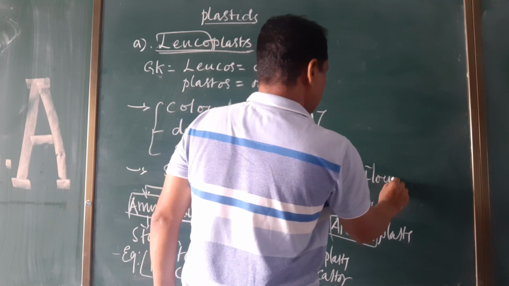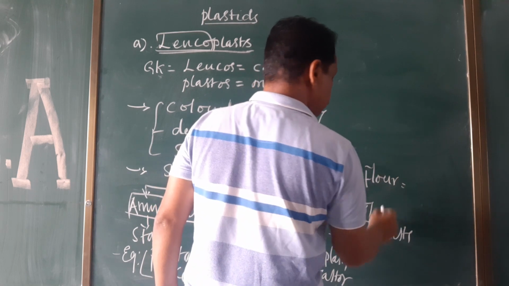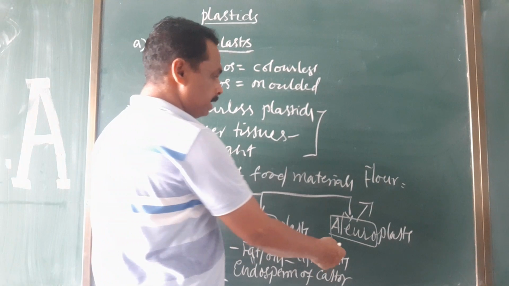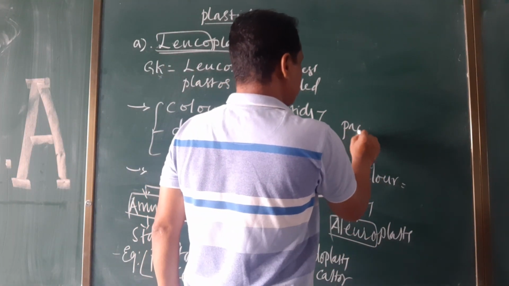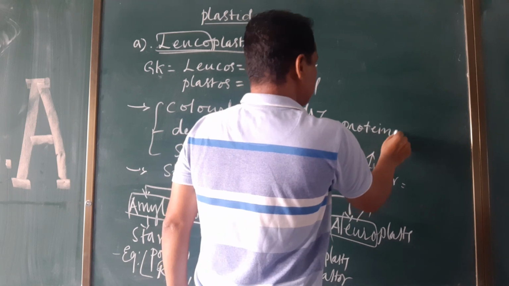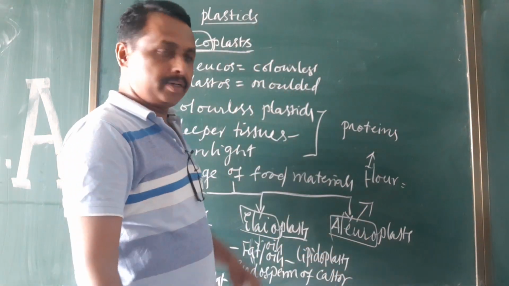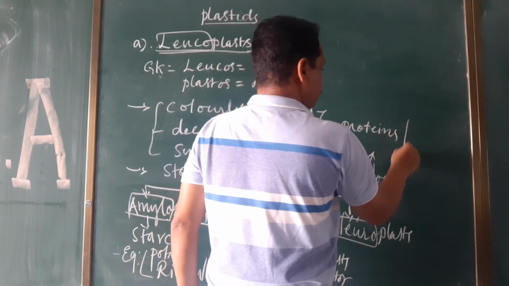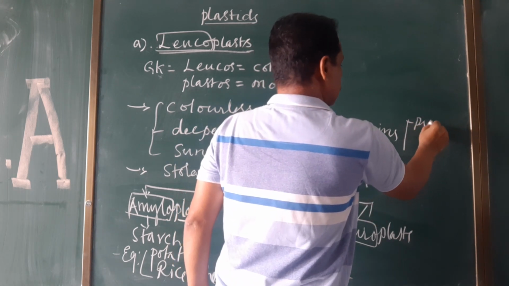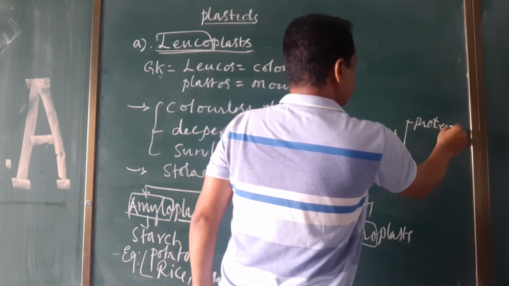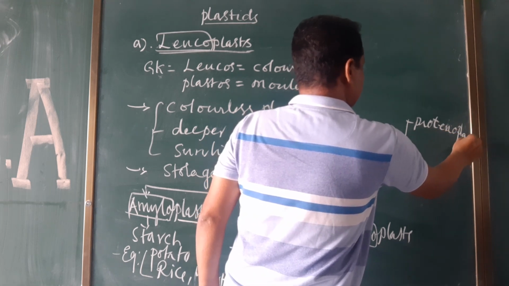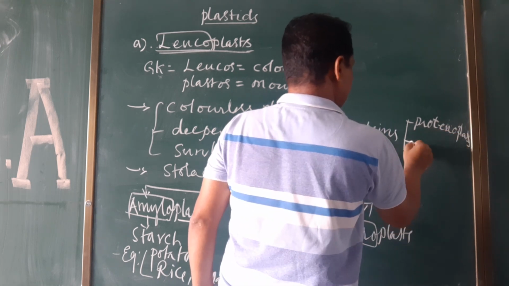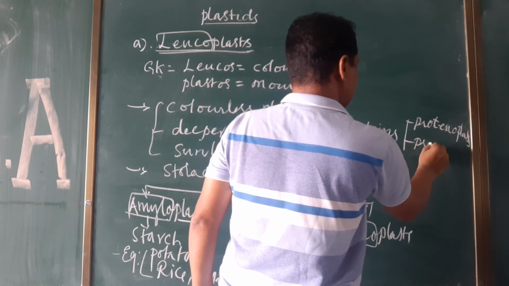If you talk about aleuroplast, aleuron means flour, and plastas means plastids, molded structures. That means these are involved in the storage of proteins. That's why these aleuroplasts are otherwise called proteinoplast or proteoplast.